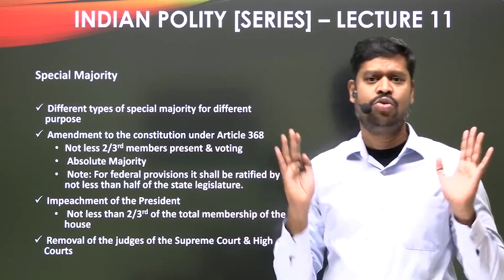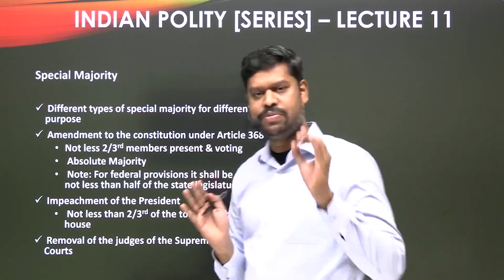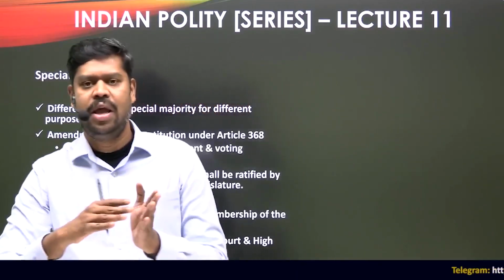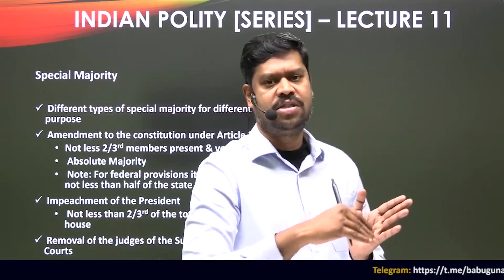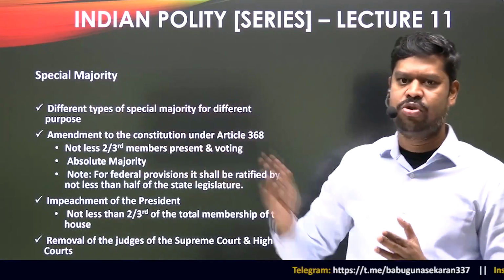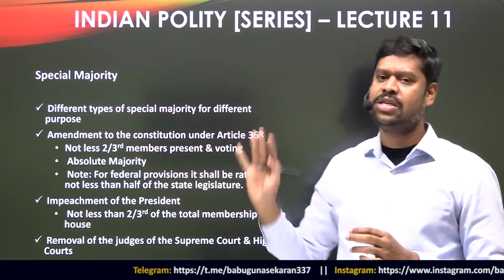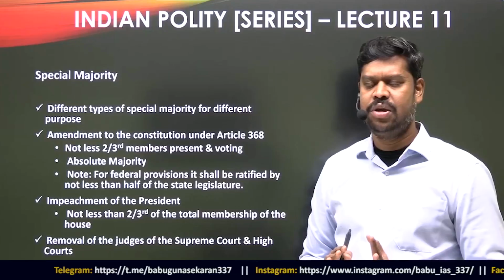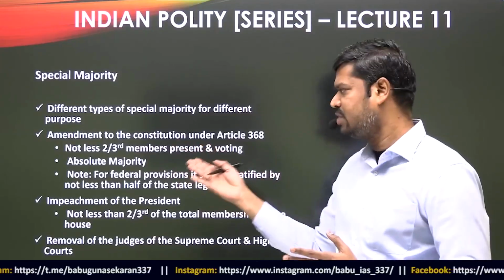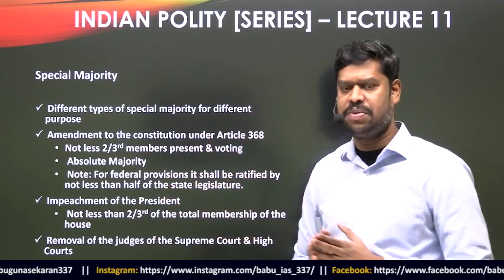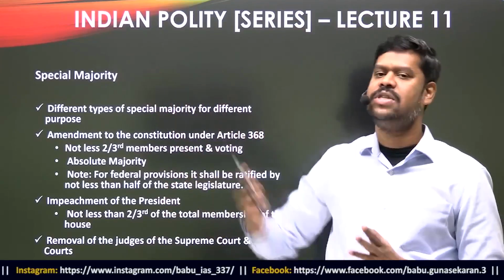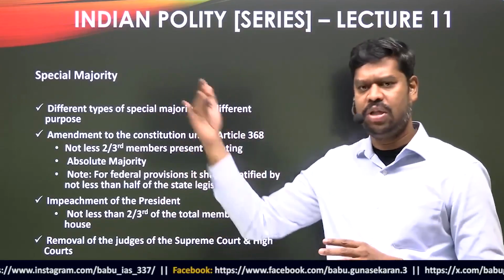Only when these two conditions are satisfied, you can say that the special majority is satisfied. Similarly, after it is passed in the Lok Sabha, it will be sent to the Rajya Sabha also. There, separately, it has to be passed with special majority, where it has to satisfy both these conditions again. And then it can be sent to the president for his assent, and then the president gives the assent.